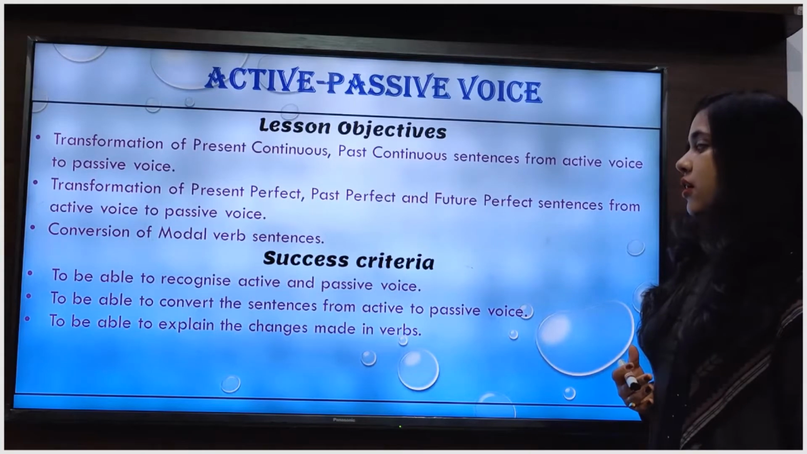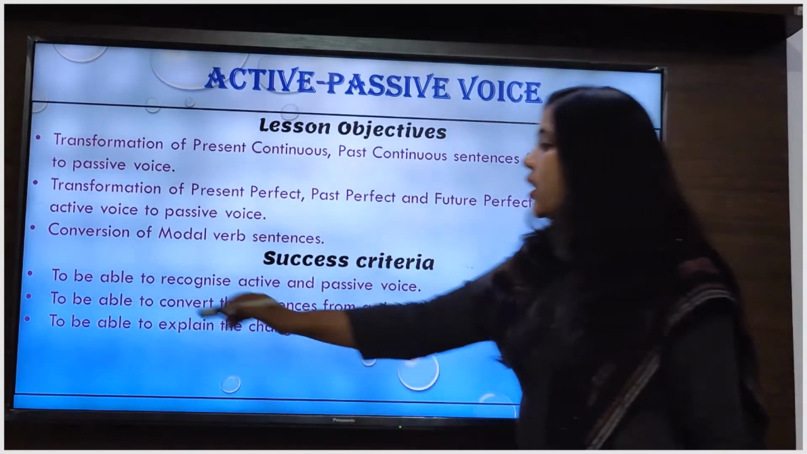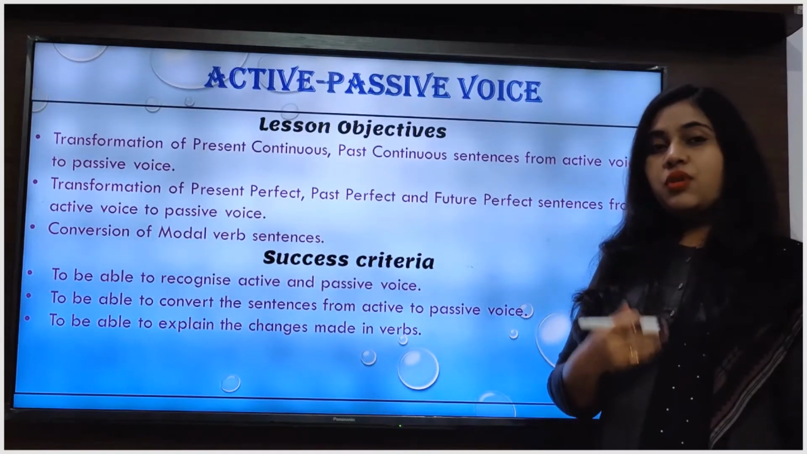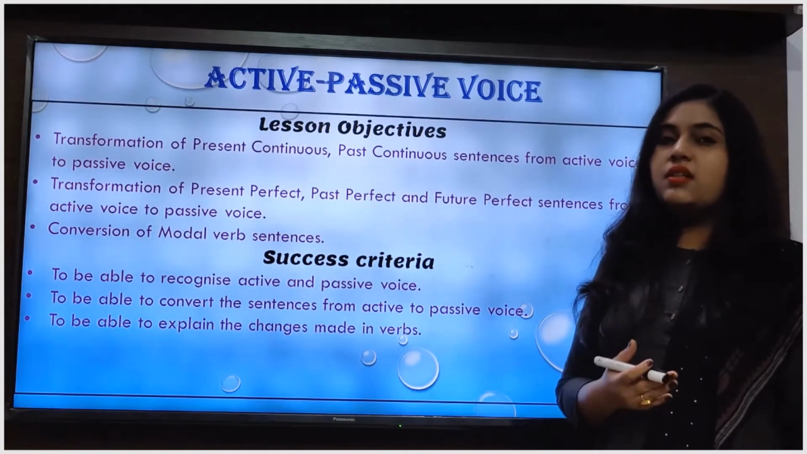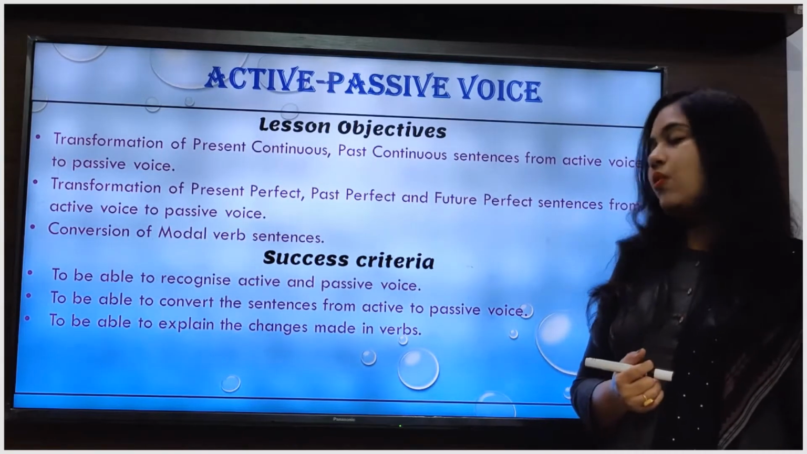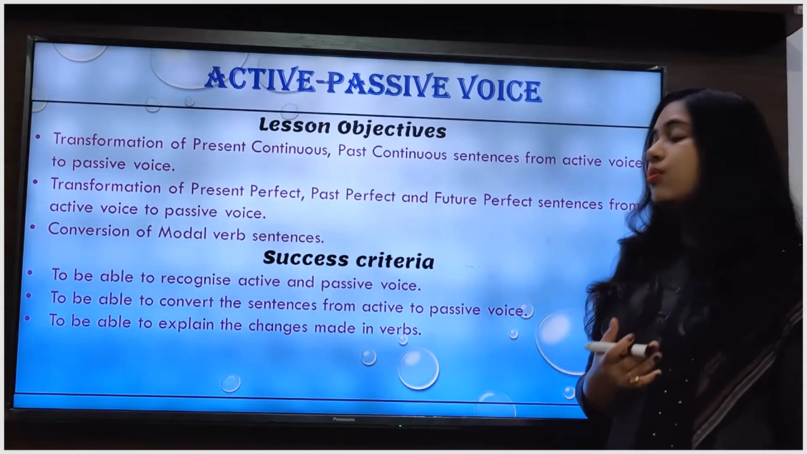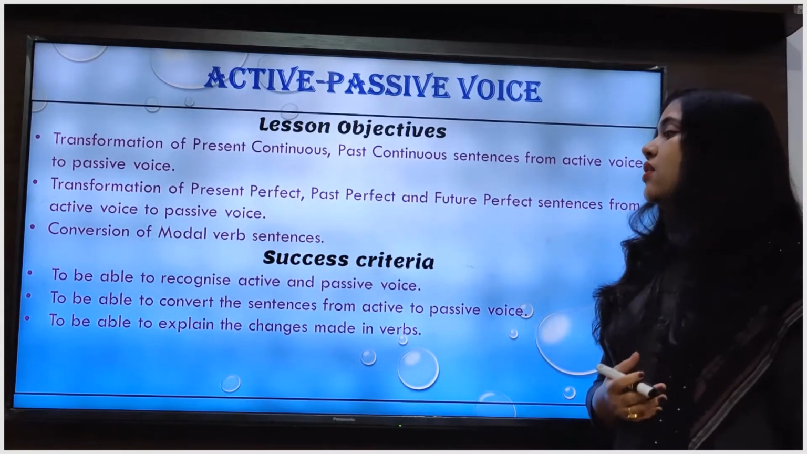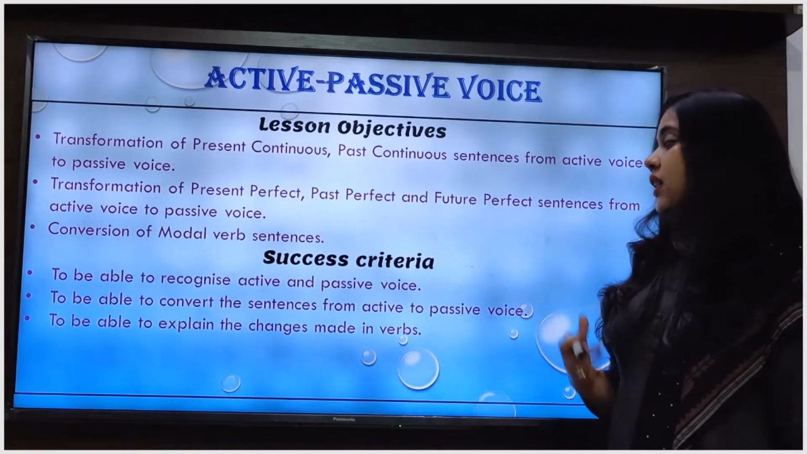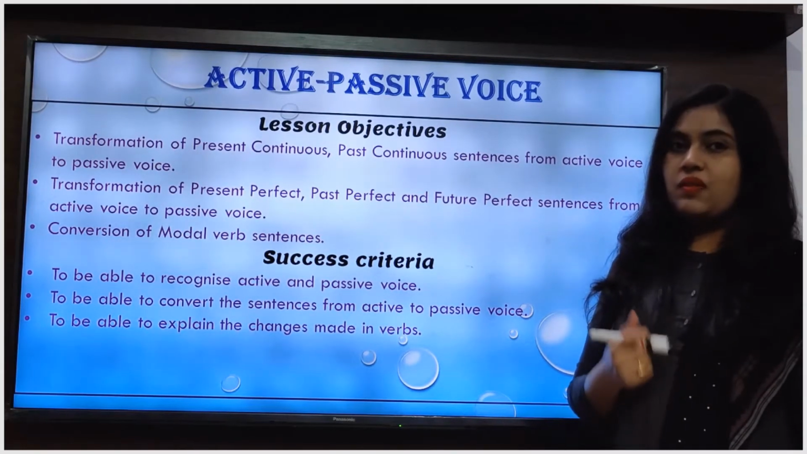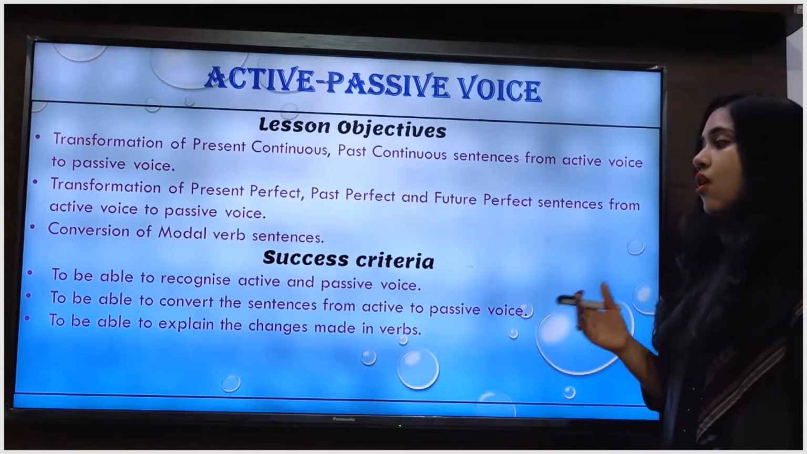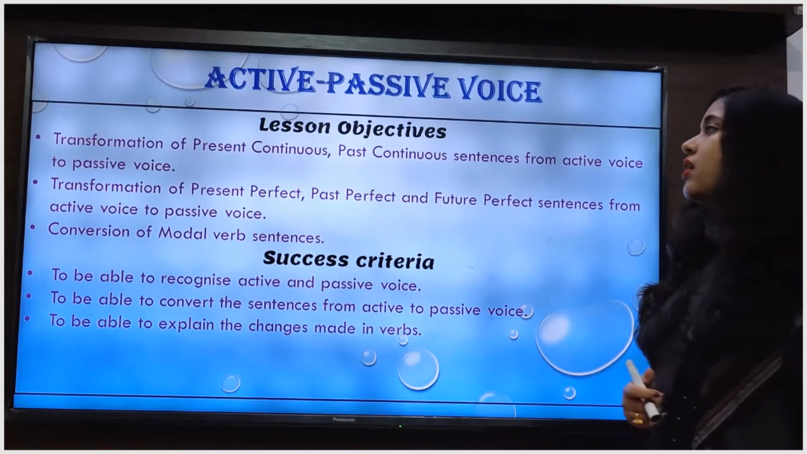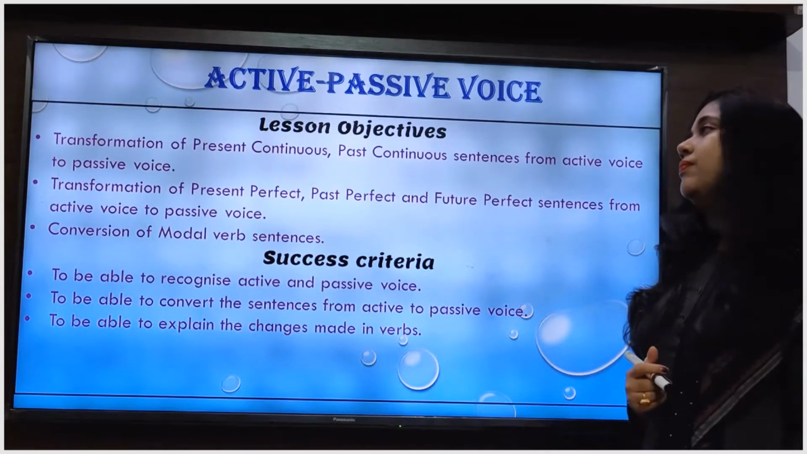Our success criteria for today's session is to be able to recognize active and passive voice, meaning to recognize whether the given sentence is in active voice or in passive voice. The second is to be able to convert sentences from active voice to passive voice, and the last one is to be able to explain the changes made in verbs. We will achieve all these goals one by one along with the progression of the lesson. So now let's start the lesson.